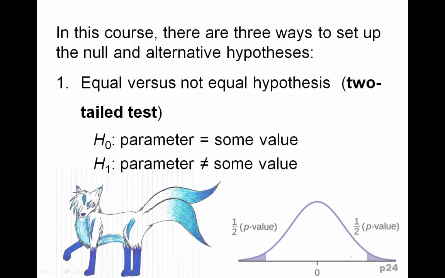In this course, there are 3 ways to set up the null and alternative hypotheses. The null is always equal, so we could have equal versus not equal, which would be a two-tailed test. So your null hypothesis would be the parameter equals some value, and your alternative hypothesis would be that that parameter does not equal some value. And you'll notice that our normal probability distribution that we've spent so much time on in this class is coming up again.